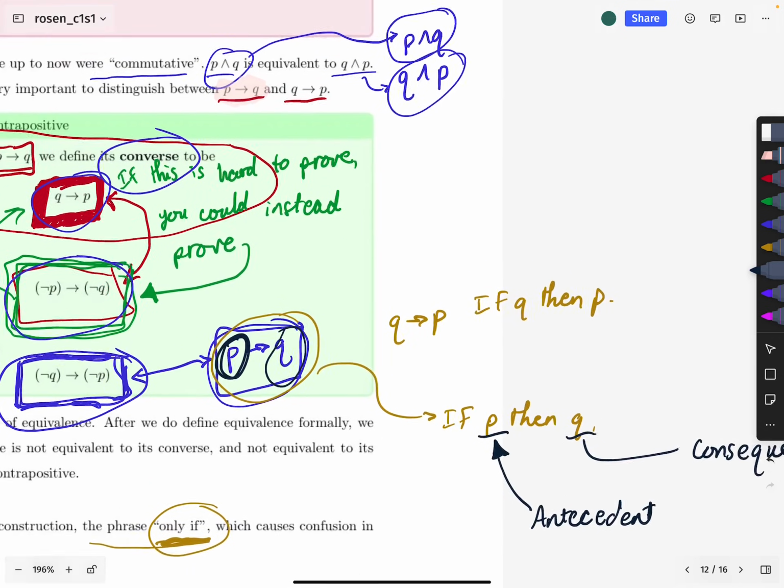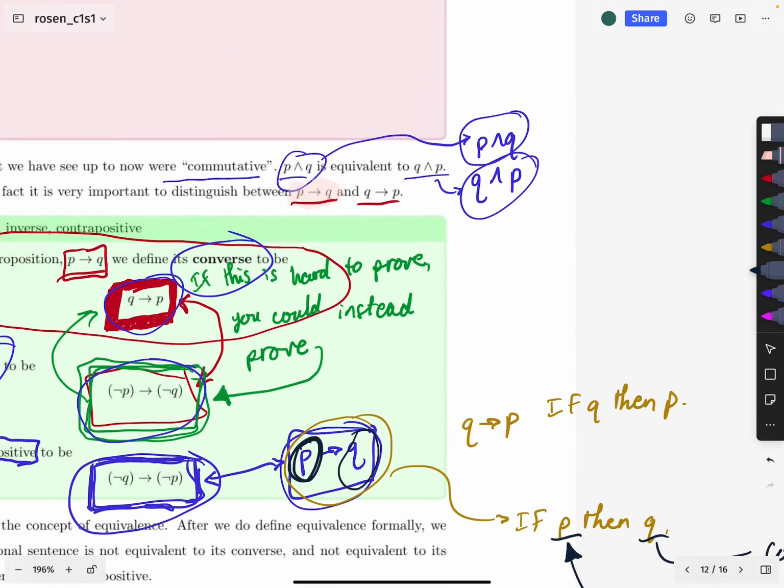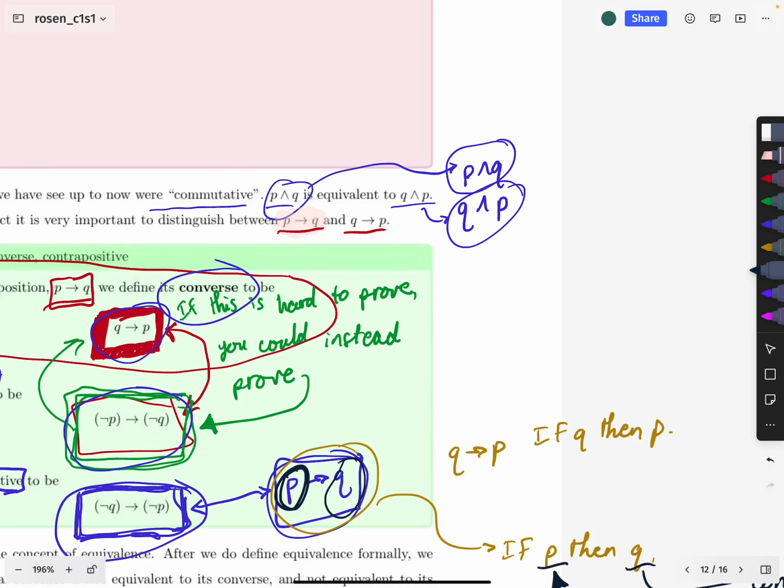By the way, I'm realizing a number of things I wish I had put in these notes, but I'll just put them in right now. What do we have for the names of the components in a conjunction? Well, we call each one a conjunct, right? We call this one a conjunct and this one a conjunct. And the reason why we don't distinguish between them is because of the commutative property, right? It doesn't matter which one goes to the left and which one goes to the right. They play the same sort of role in the conjunction.